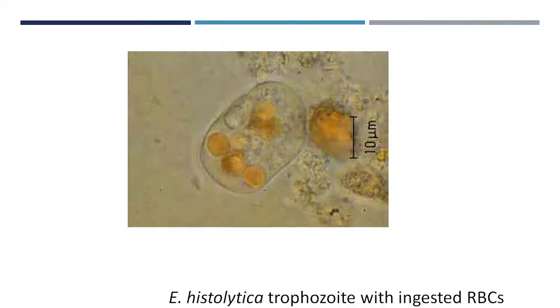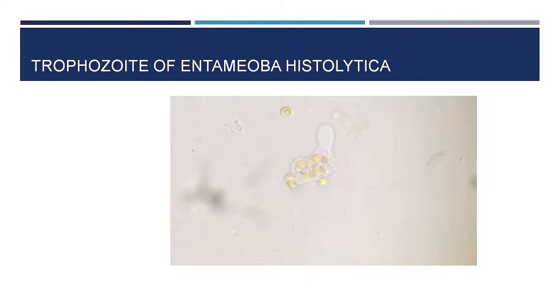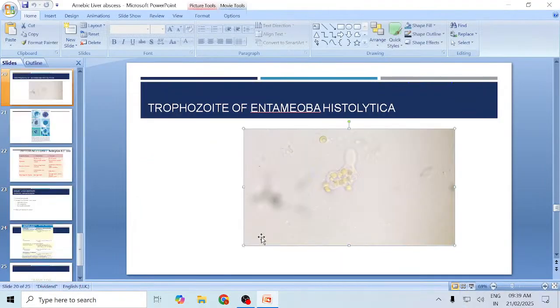So, this is one of the histolytica parasite which is showing the trophozoite, which is showing the RBC, but its shape is not very defined because it is a trophozoite. It keeps on changing its movement. So, usually still photography is not of much help. What I will show you in the next slide is this. I have shown you this previously also, have I? It is not moving, it will not work, probably the player is not there. So, if anybody is interested, they can contact me, I can show them on my laptop.